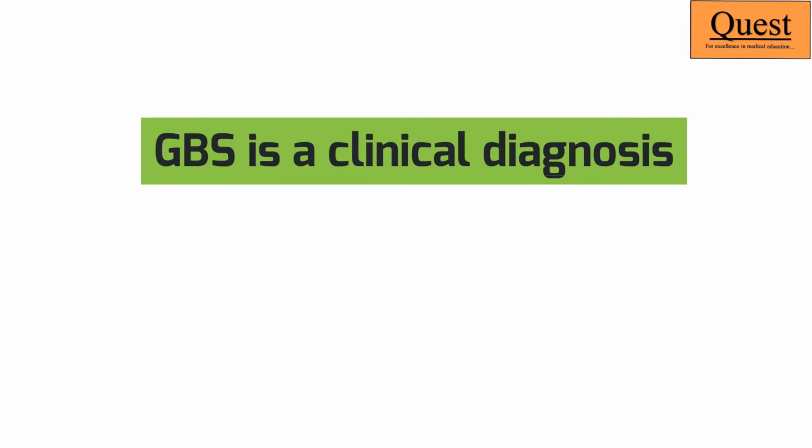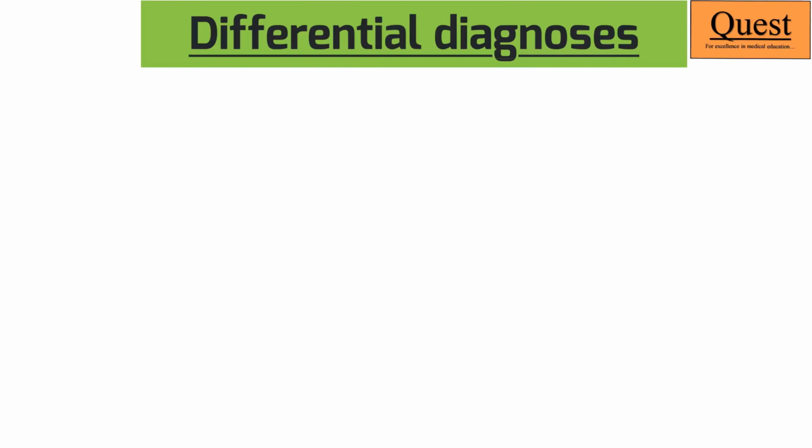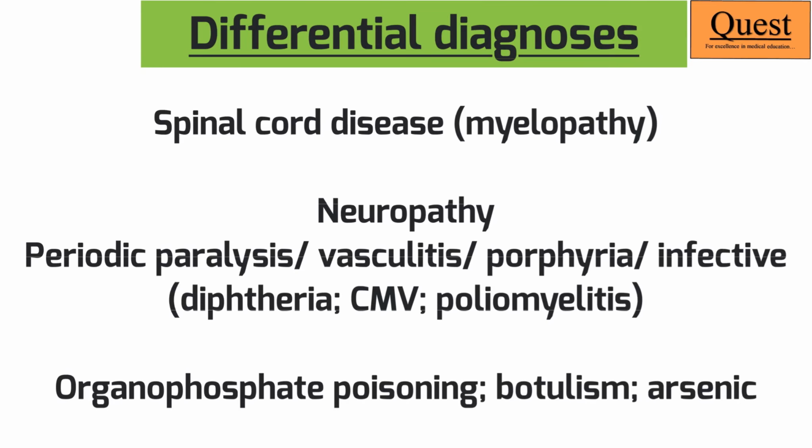Remember, GBS is a clinical diagnosis. And before we diagnose GBS, we should always consider a list of differential diagnoses. The topmost involvement we should think of in a patient with ascending paralysis is whether or not it's a spinal cord involvement. And another mimicker which would look similar is a hyperkalemic or hypokalemic periodic paralysis.